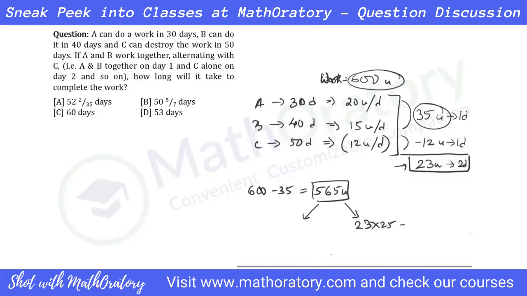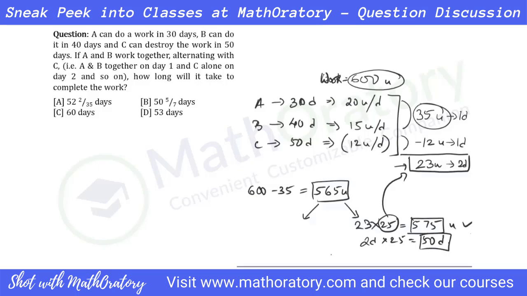So 23 into 25 is 575. 24 square is 576. So 24 square minus 1 will be 23 into 25, right? 24 minus 1 into 24 plus 1. So that's 25 of these cycles, right? So that is how many days? 2 days cycle of 25. So that is 50 days. So in these 50 days, we have completed 575 units.